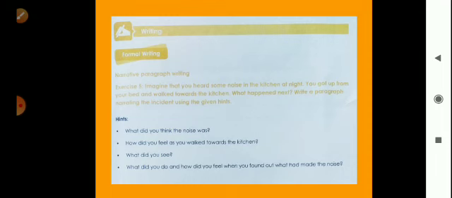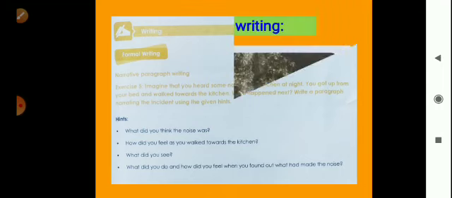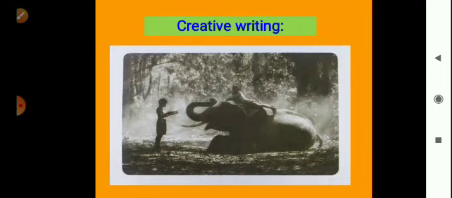Okay, this is the homework. I will also send this in written, but first you try it. Then there is creative writing. So here is one picture, and to write the creative writing you observe this picture. Observe this picture and write more sentences about this picture, means describe it. You can describe this picture.